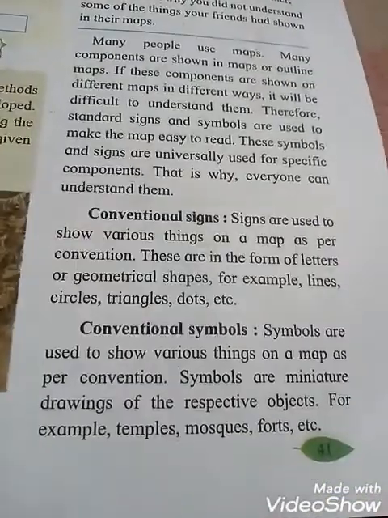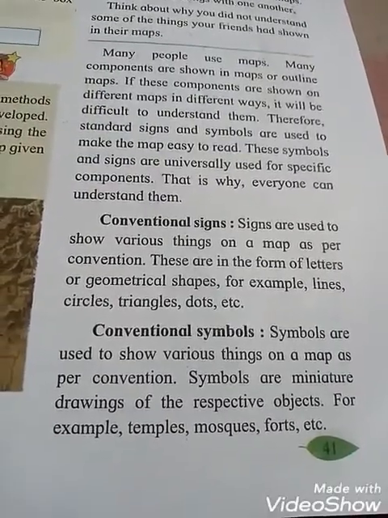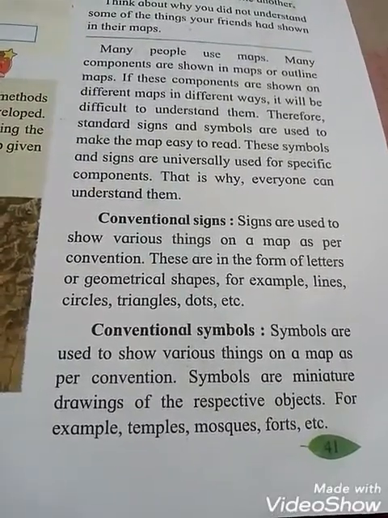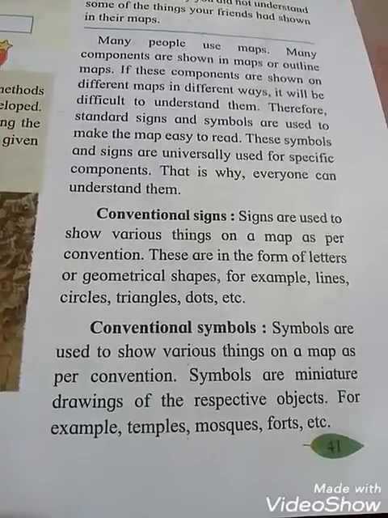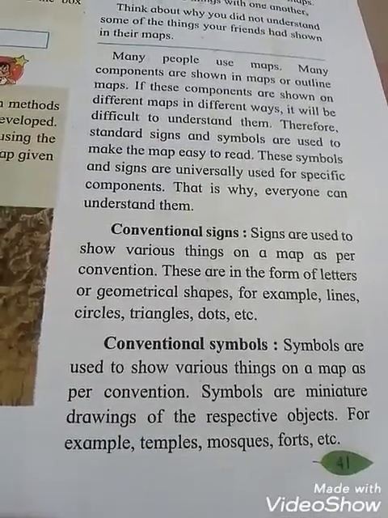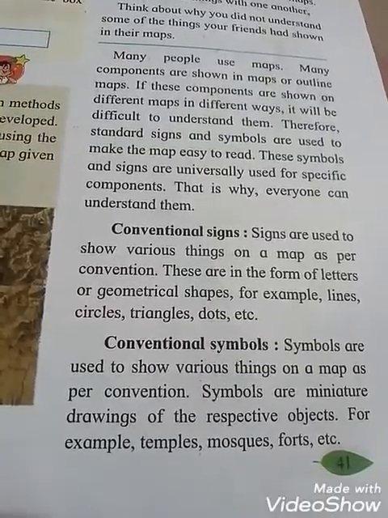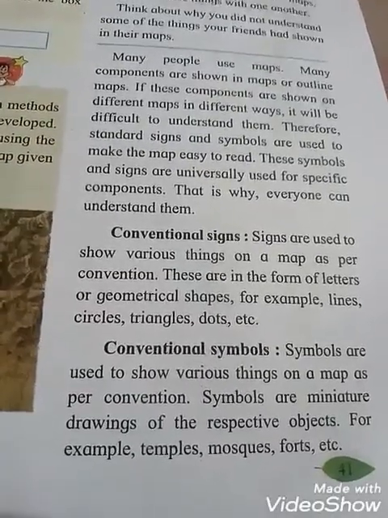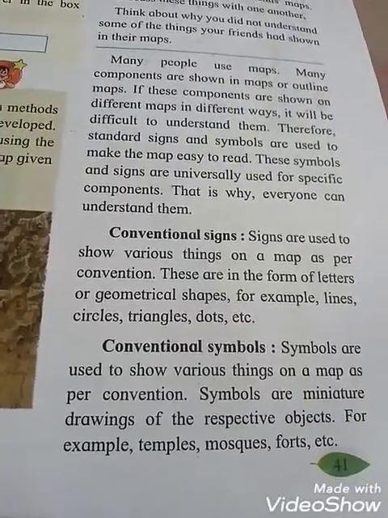And the next one is the conventional symbol. Symbols are used to show various things on a map as per conventions. Symbols are miniature drawings of the respective objects, for example, temples, mosques, forts, etc. So all these are drawn this way, so we can easily understand them.